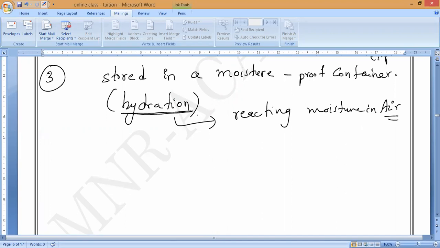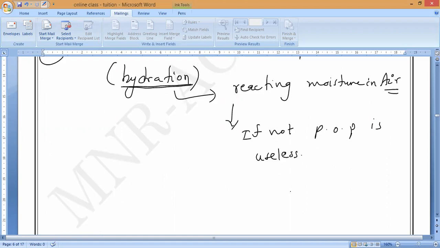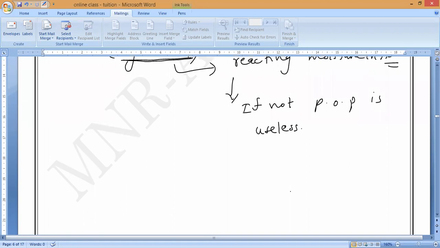Is it okay, guys? If you are not storing it in moisture-proof containers, it will make the plaster of Paris useless after some time. If not, POP is useless. We cannot use it for any purpose. That is what you have to remember. So these are the properties of it.